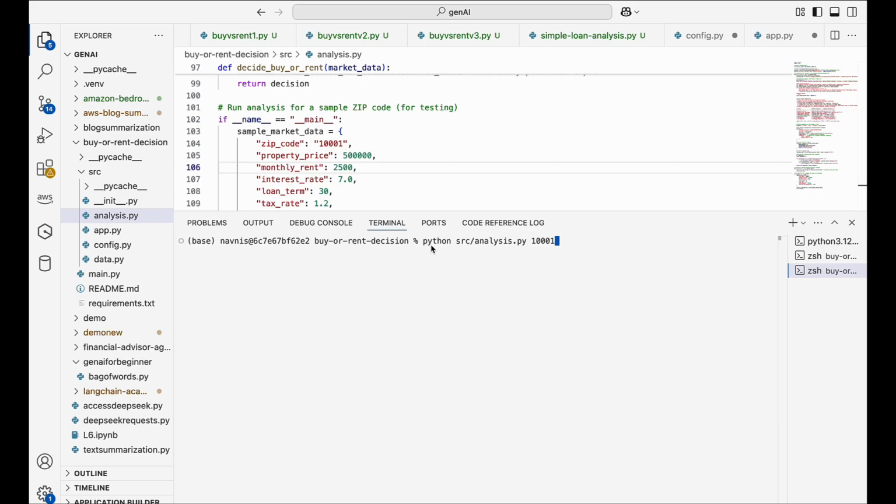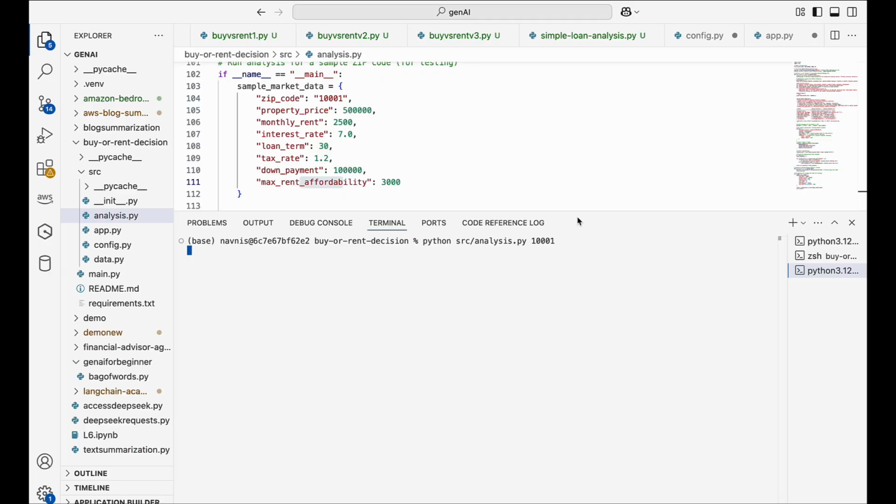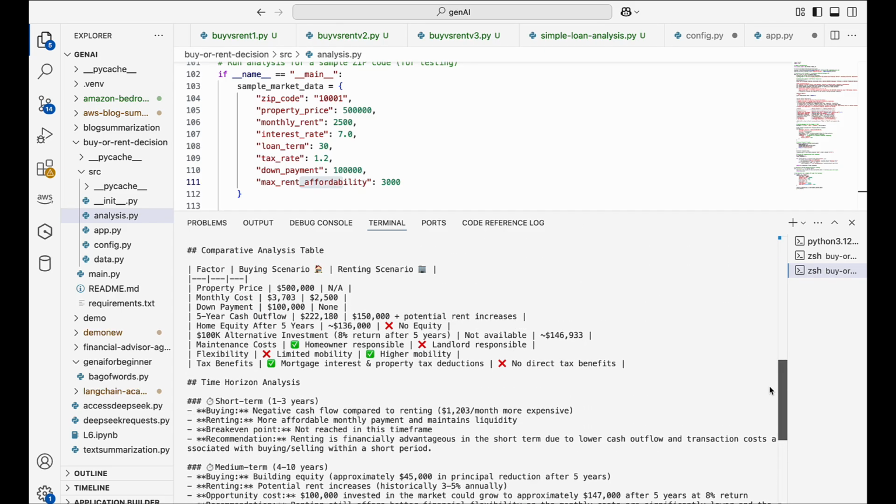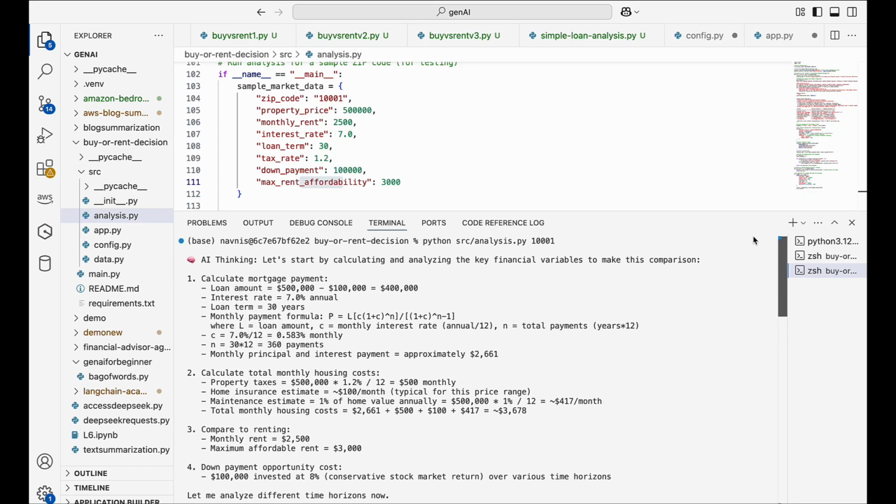So we're going to run the analysis for a zip code. In this case, we have an example for 10001. This is a New York zip code. So I will be going into Python, into the source folder, and then I will run this analysis script for zip code 10001, and it will go and execute it. Here the AI will be generating a recommendation for this particular zip code, and I have provided predefined numbers around all these parameters.